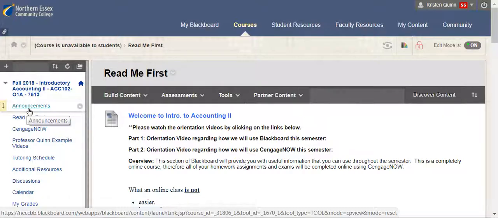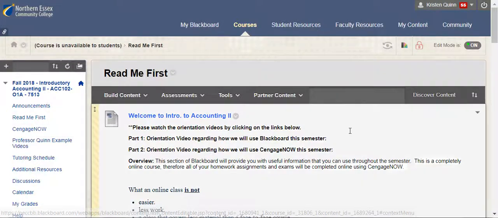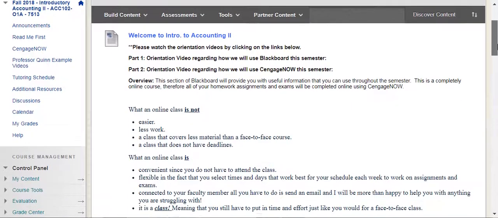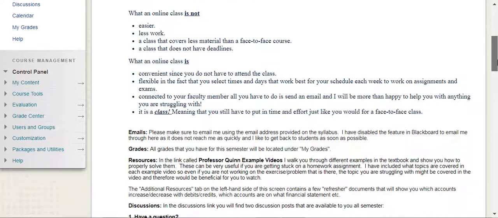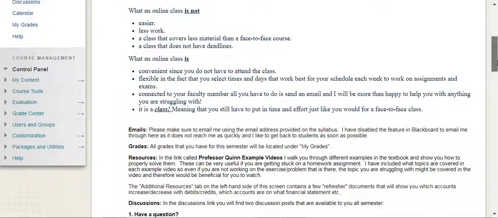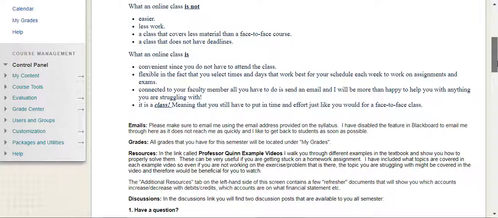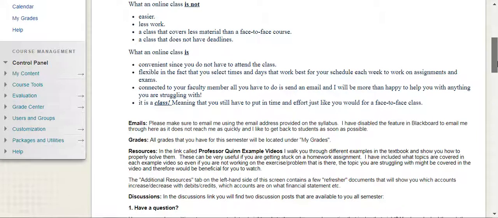That announcement also gets emailed directly to your Northern Essex email, so please make sure you're checking that email address often. The first announcement will direct you to come to this Read Me First section. So under the Read Me First section, there's some important reminders and information. First and foremost being what an online class is and what an online class is not. So if this is your first online class, you definitely want to read through these short bullet points under each classification.